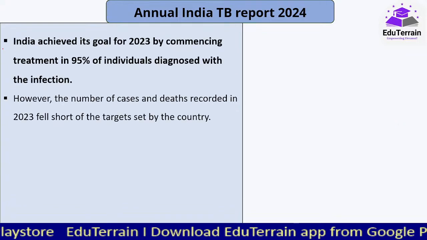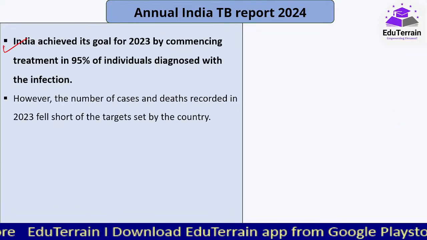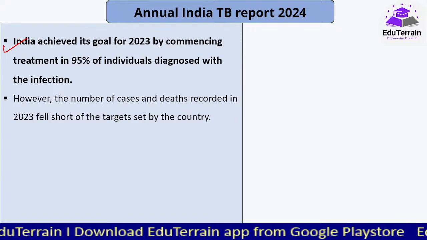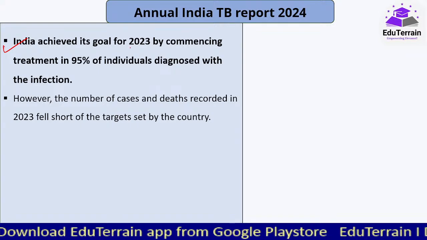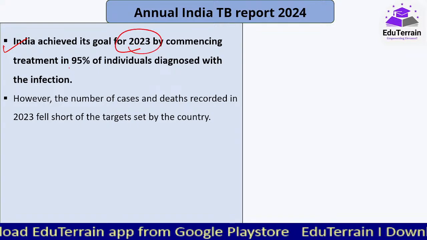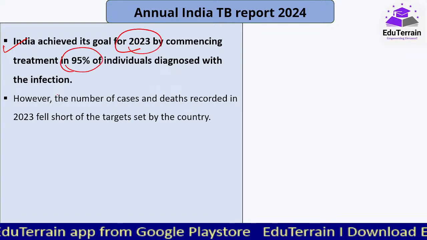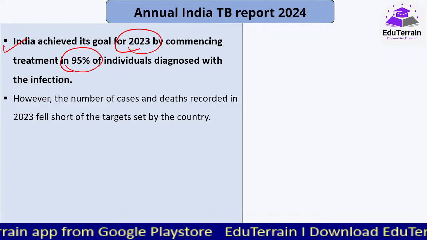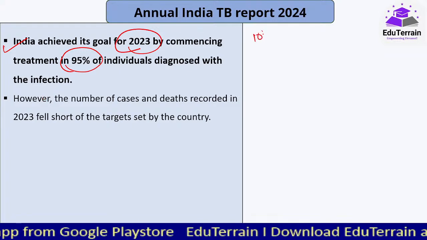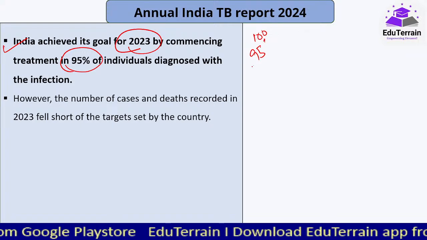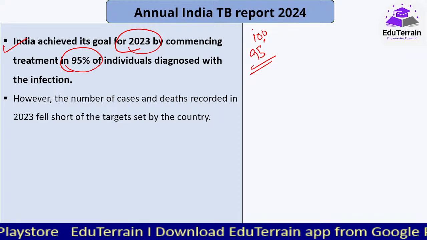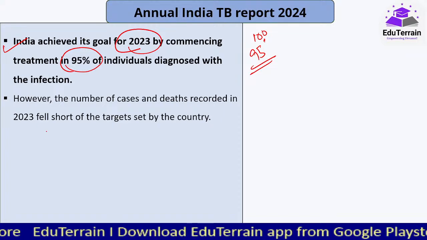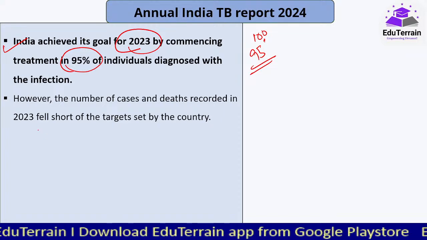Now, India achieved its goal. एक goal India ने achieve किया है as part of that NSP, that is its goal for 2023, by commencing treatment in 95% of the individuals diagnosed with the infection. So अगर 100 members को हुआ है तो almost more than 95 people already the treatment has started. So that way we are very much on the line or on target.